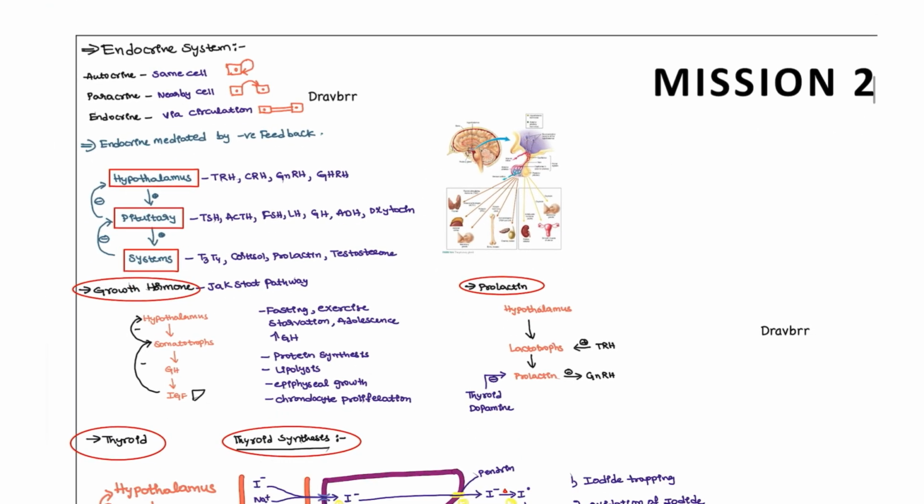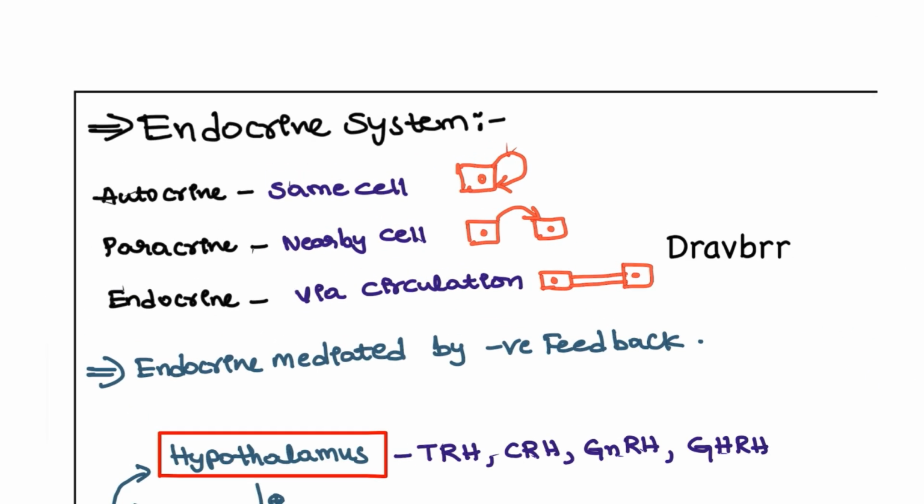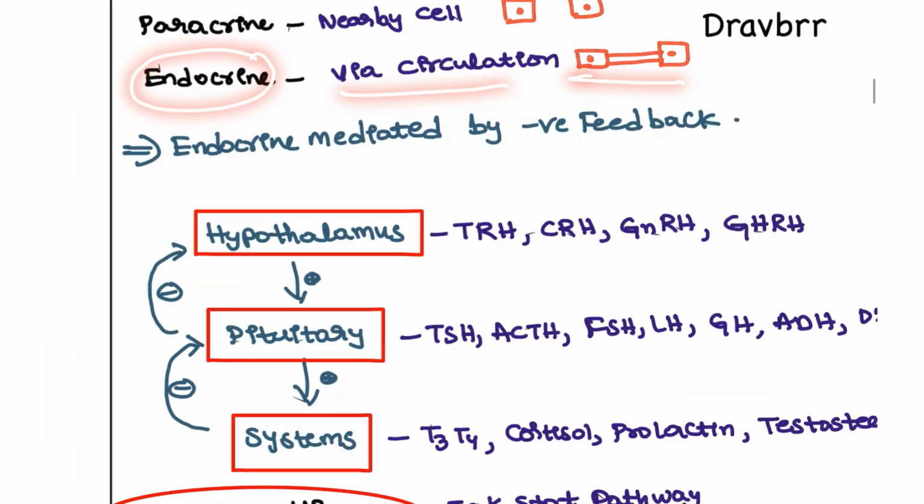Next, moving on to the endocrine system, we have the types of signaling. Autocrine means the same cell is going to send the signal to itself. And paracrine means a nearby cell, a very adjacent cell. It will send the signal very nearby only. Next, endocrine: via circulation, it will send the signals.